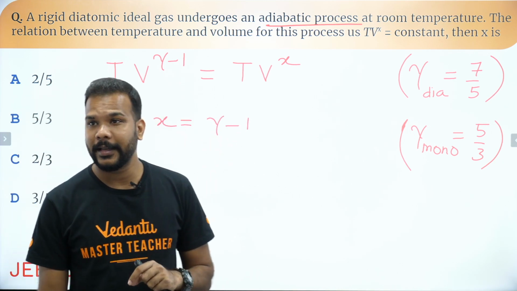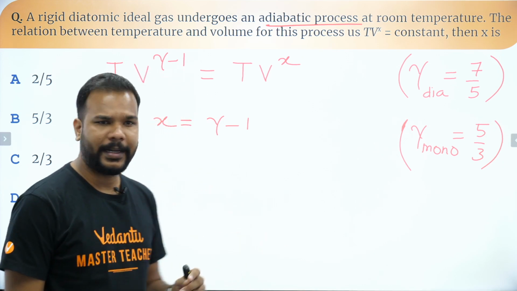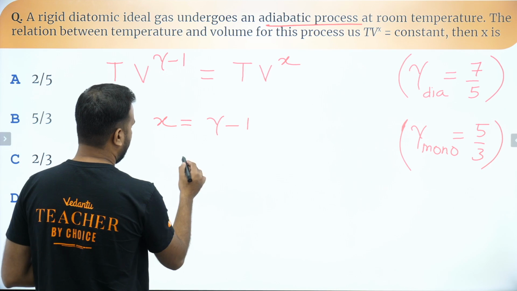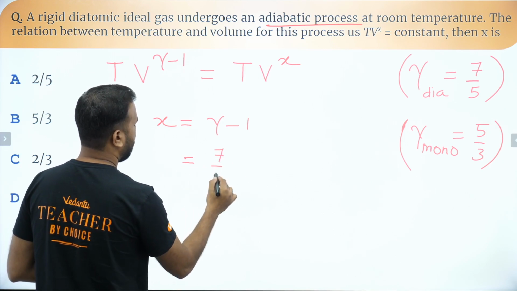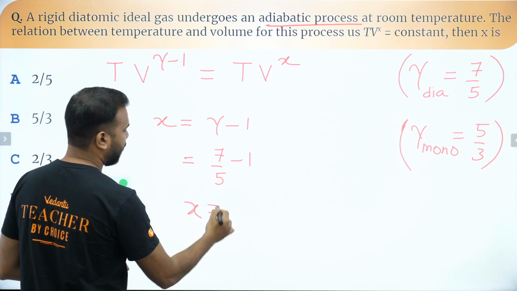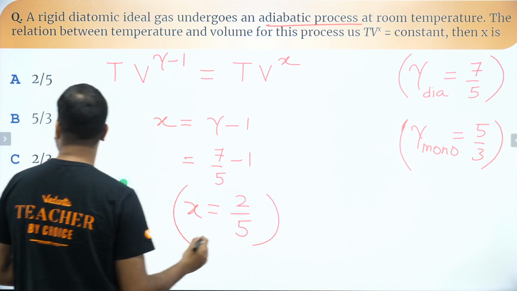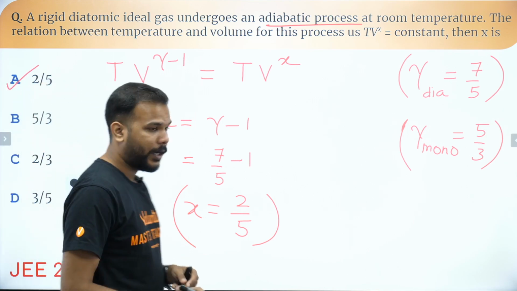Have you got the answer, guys? Some people are getting it as A, some are getting it as B. Let's see. Gamma is nothing but 7 by 5 minus 1. What do you get, guys? 7 minus 5, 2 by 5. Such a simple question. The correct answer is A.